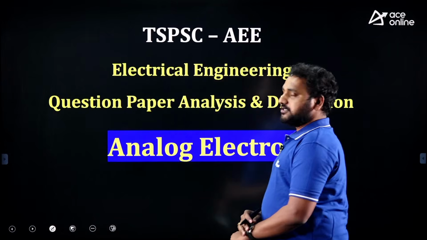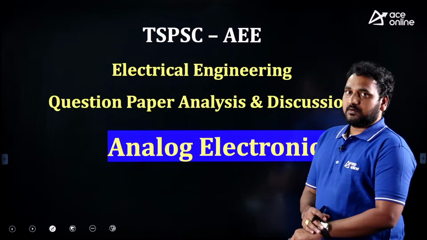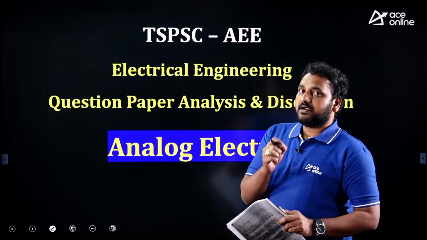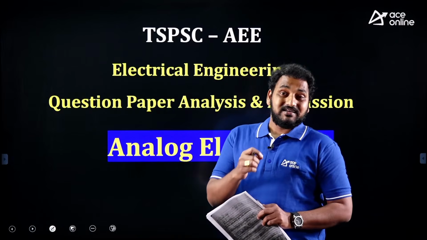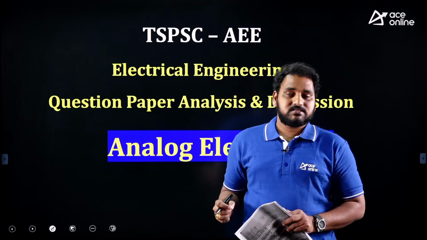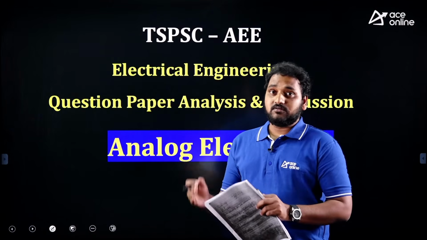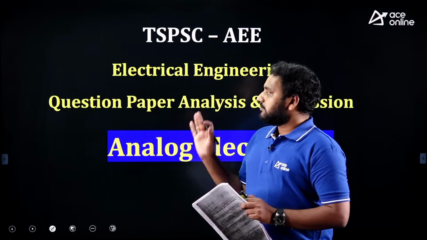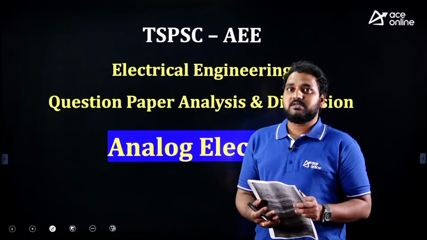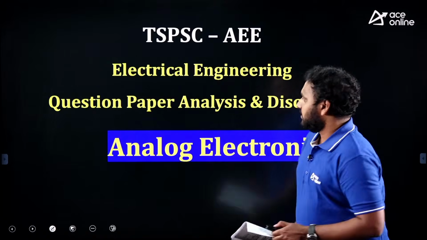Guys, coming to the analog electronics and basic electronics part, we can find around 13 questions from this subject. Actually, questions are a little bit complicated, but the examiner provided a detailed hint in the question itself, and for some questions hints are given in the options. If you have a basic idea about the subject, we can solve them very easily without lengthy derivations. But indeed, some questions require more analysis, but for 1 mark and for this kind of questions in public sector, we cannot spend more time. With only logic, we can move.